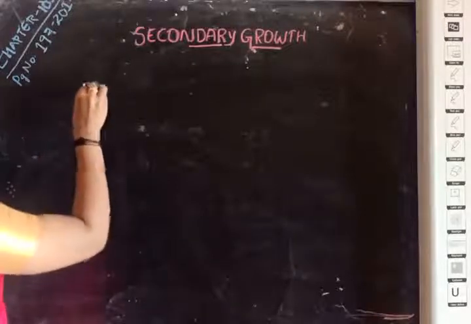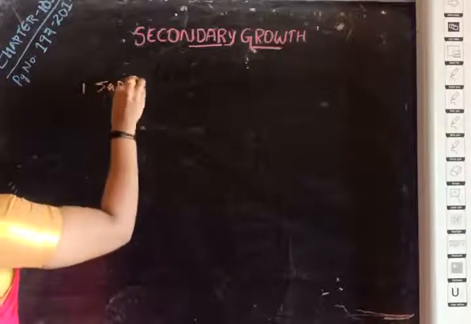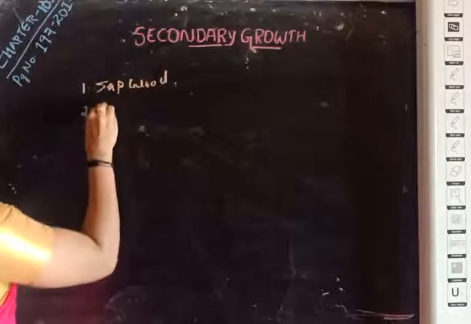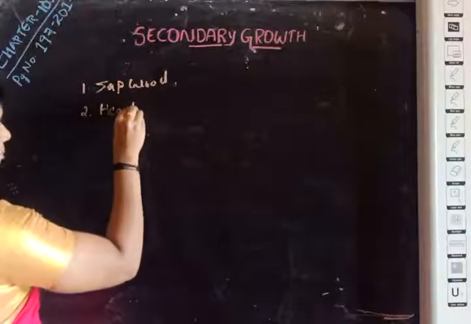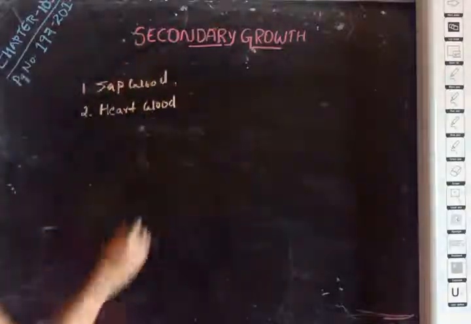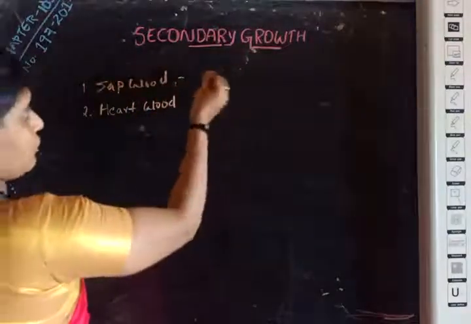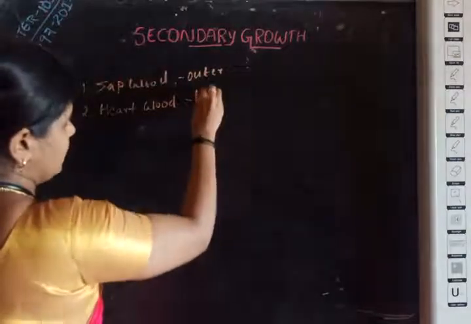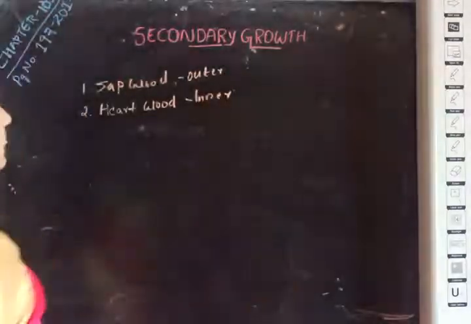In secondary xylem, there are two types of wood that can be distinguished clearly. First one, sapwood. Second one, heartwood. Sapwood is the outer part of the wood, whereas heartwood is the inner part of the wood.